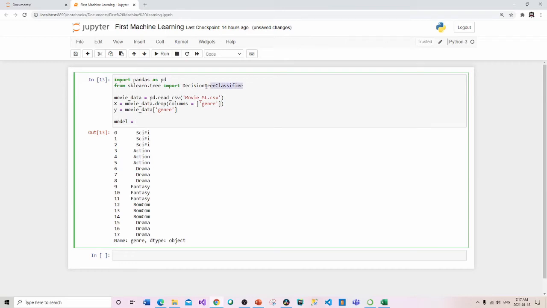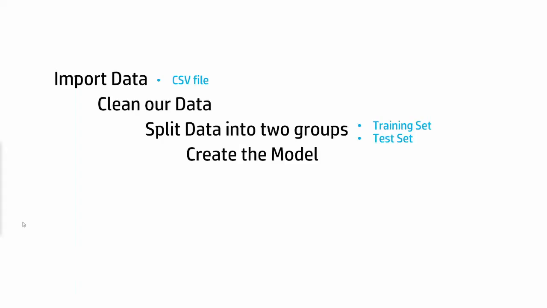So instead of typing that all out, I'm just going to copy it and then add my brackets there. And this is how I'm now creating a model, or an object, of DecisionTreeClassifier. And now that I've created the model, in actuality, I haven't created it. I've just made an instance of the model.